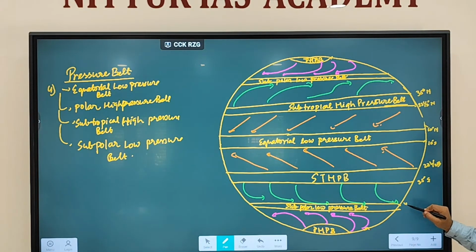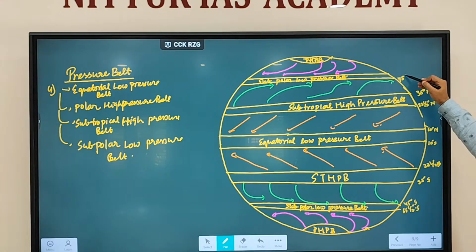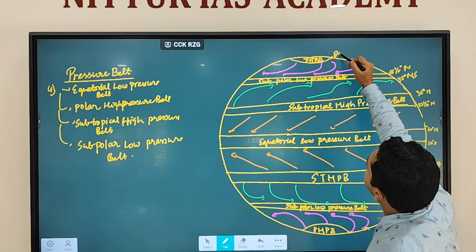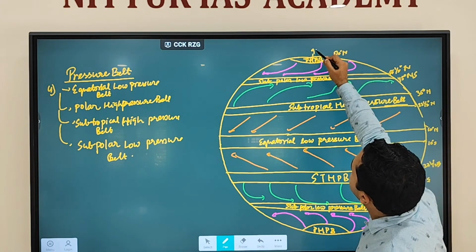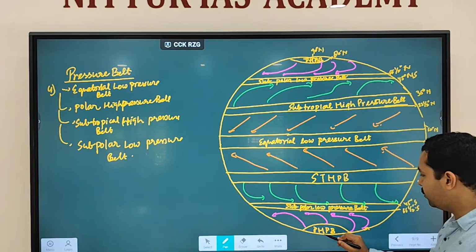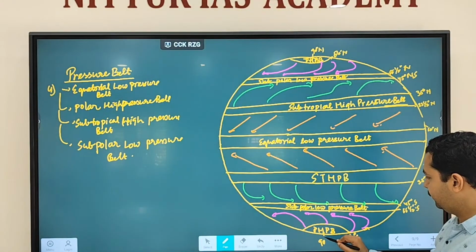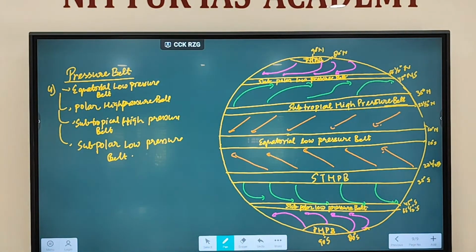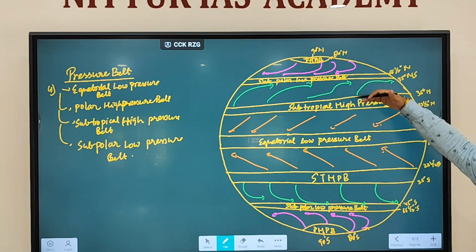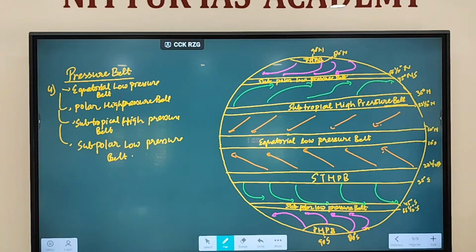Then around 45 degrees to 66.5 degrees south, you experience the subpolar belt. And from 80 degrees north to 90 degrees, you experience the polar high pressure belt. So these are the four major pressure belts.